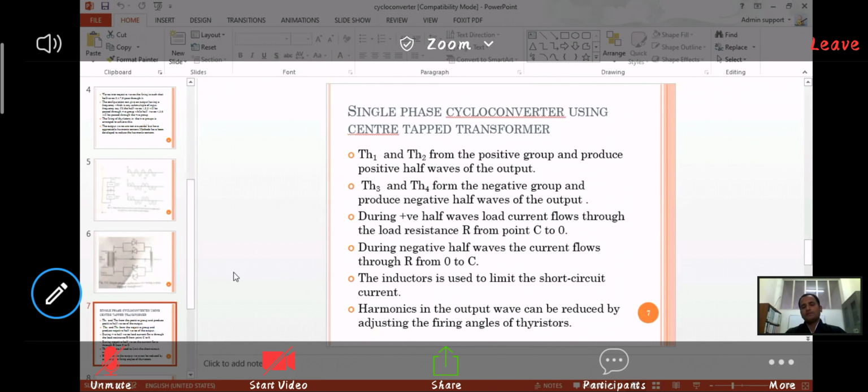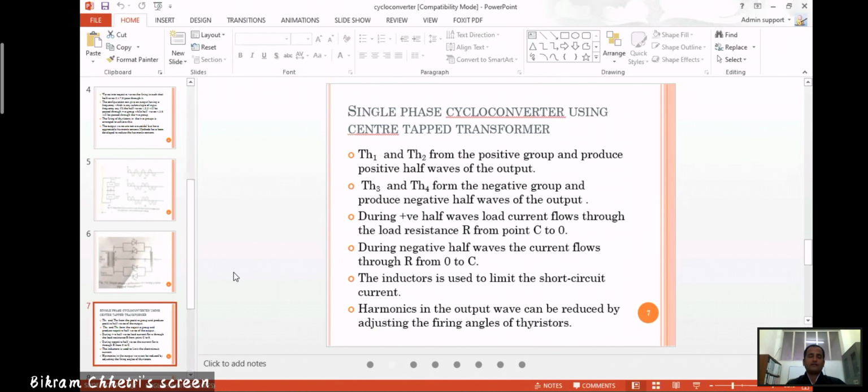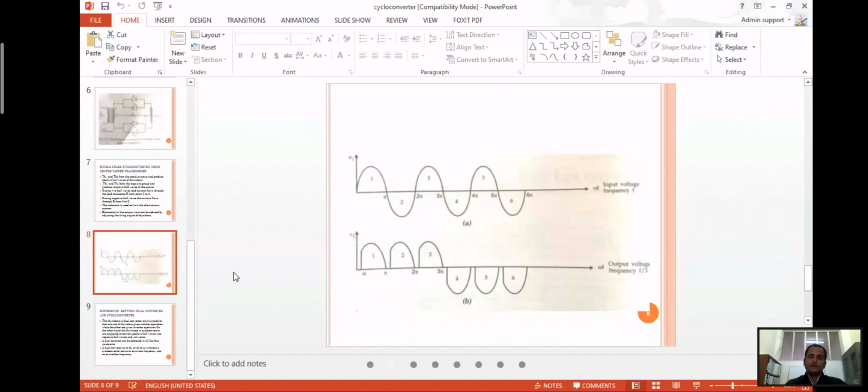Harmonics in the output can be reduced by adjusting the firing angle of the thyristors. If you want to reduce the harmonics, then we have to adjust the firing angles of the four thyristors. T1 and T2 are used for the positive group, and T3 and T4 are used for the negative group. So the firing angle can be adjusted to reduce the harmonics. This is when the frequency is f by 3: 1, 2, 3 is in the positive group, and 4, 5, 6 is the negative group.